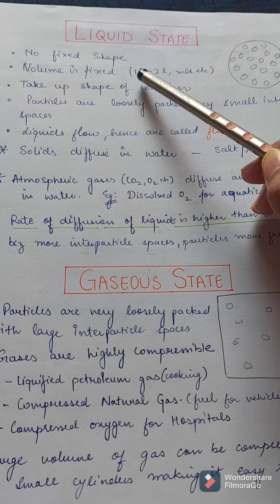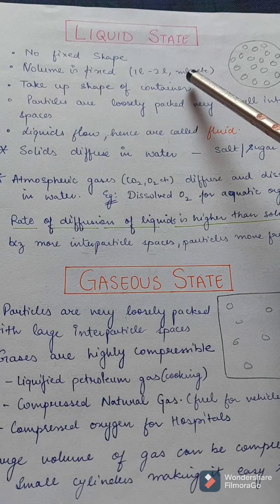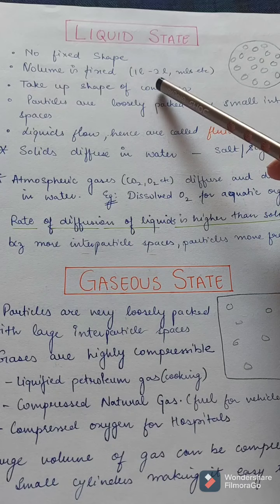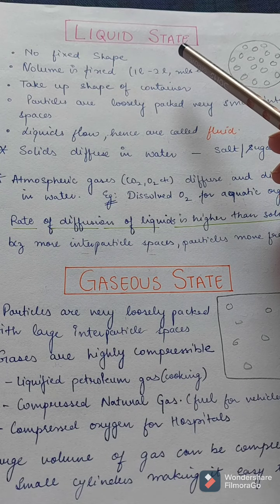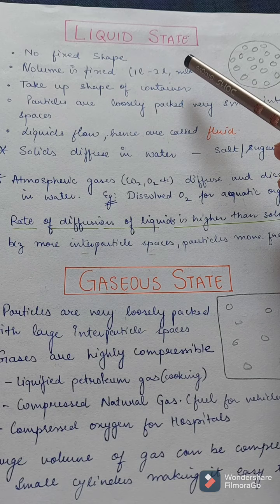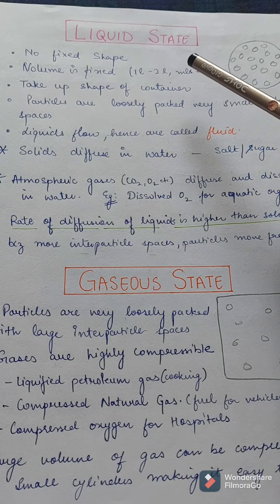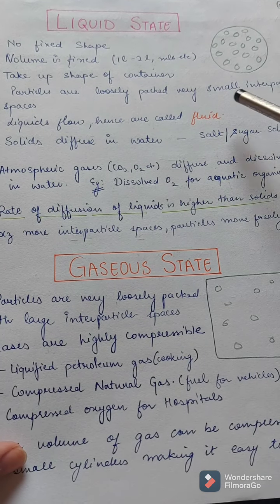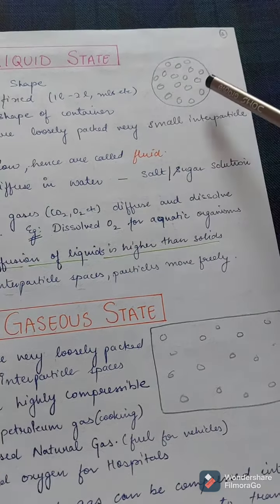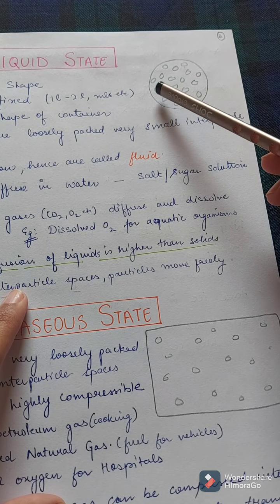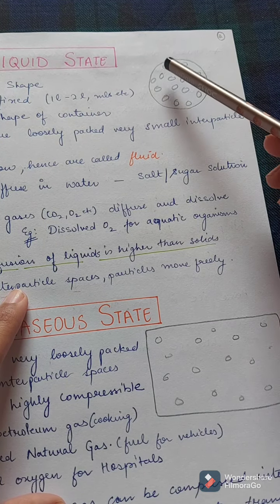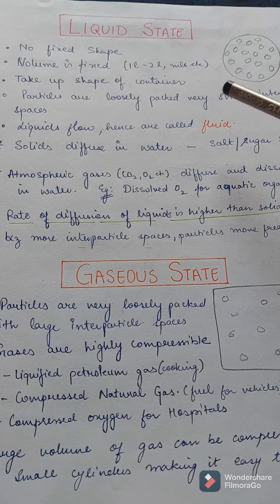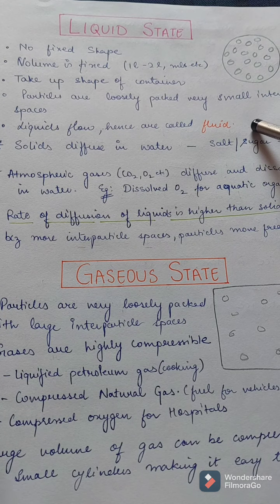We can measure it as 1 liter of water, 2 liters, in mLs and so on. Liquids take up the shape of the container. When we pour water in a glass or in a cup or in a bowl, it takes the shape of the container. Particles are loosely packed and very small interparticle spaces are present. These are the particles of liquid in a container. These are loosely packed and we can see the interparticle spaces. Liquids flow, hence are called fluids.